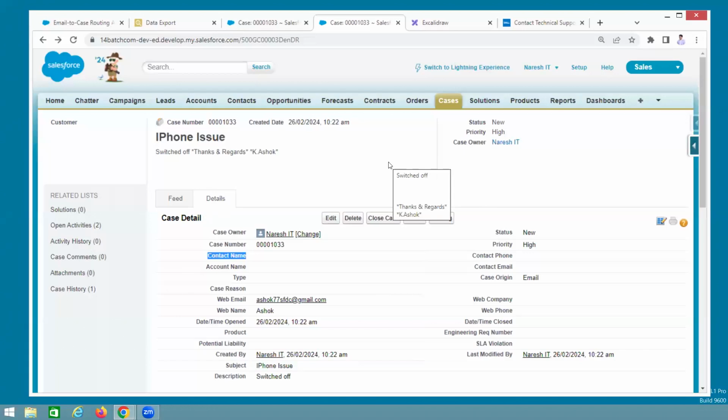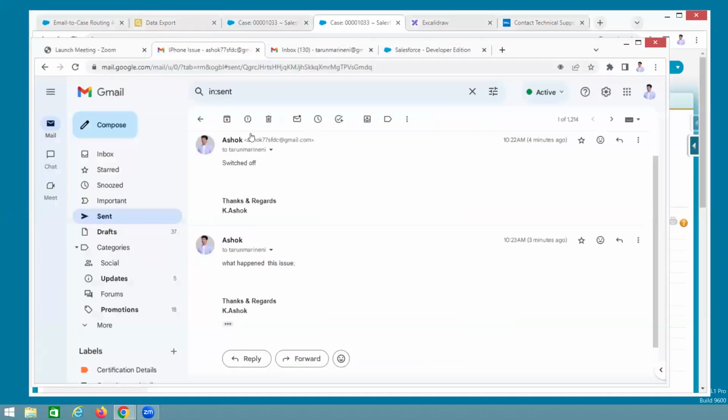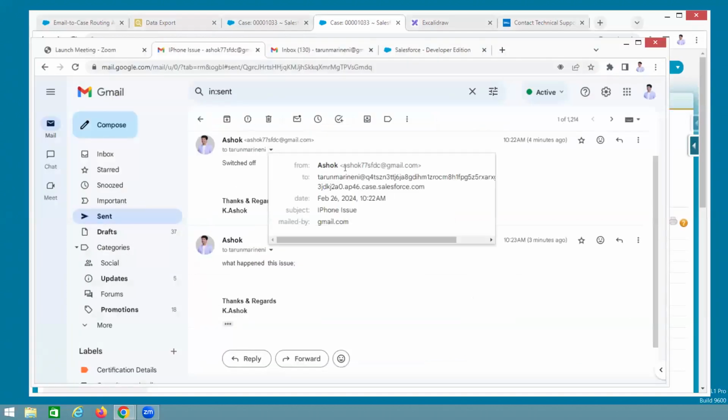The unique identity is the mail ID. Whenever I am sending the mail, what is the from address? My from address, Ashok 77 SFDC. I am sending from here to there. So now, whenever one email comes to Salesforce, first, what is the email ID? Ashok 77. With Ashok 77, it goes to the contact.